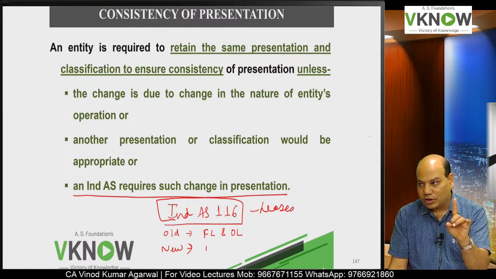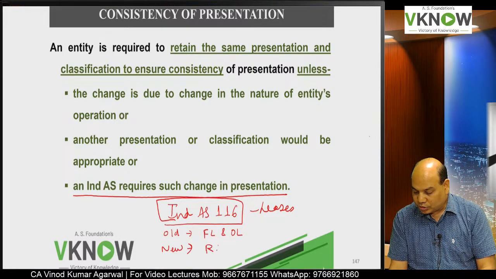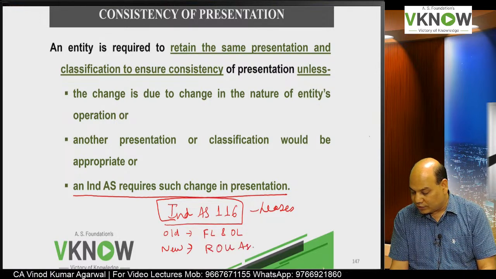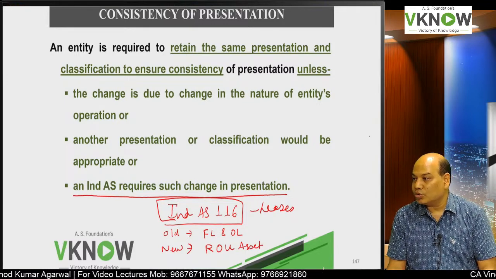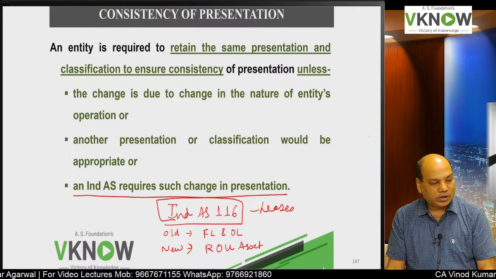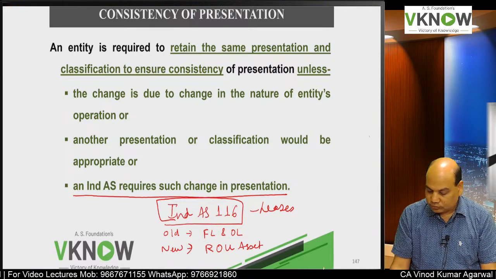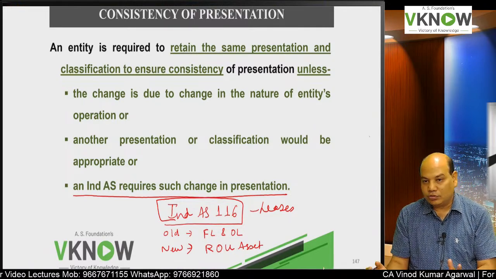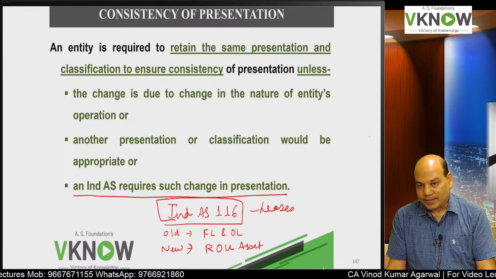It is in the books of lessor but not in the books of lessee. Rather, the lessee will show right of use asset. The asset taken on lease is shown as right of use asset, irrespective of whether it is finance lease or operating lease. Is it right? So in that case, the entity has no choice but to change the classification, okay, because the standard requires it.